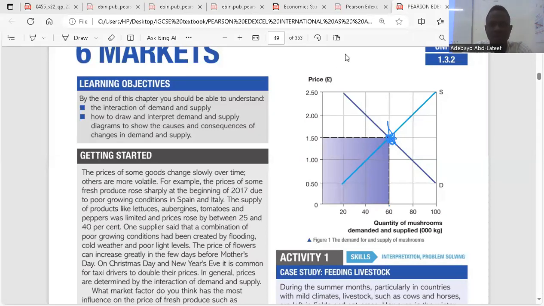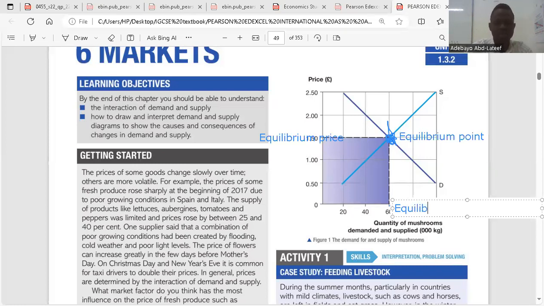These are our equilibrium price and our equilibrium point. And this will be our equilibrium quantity.